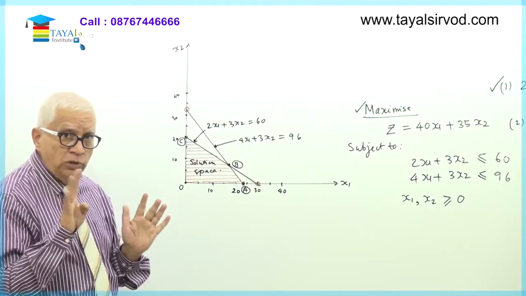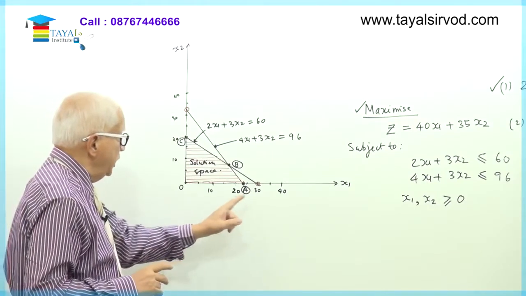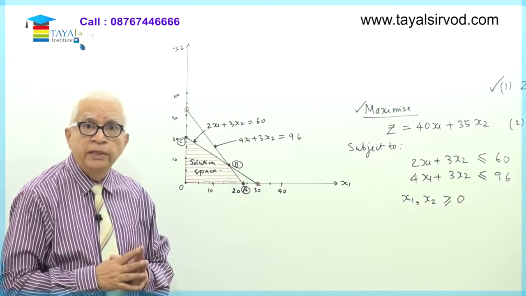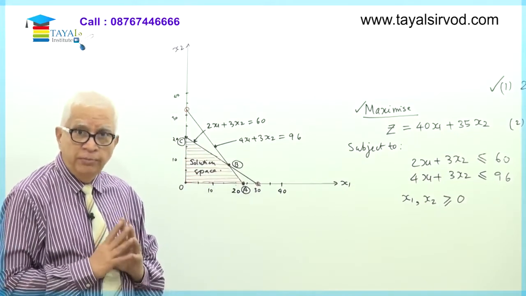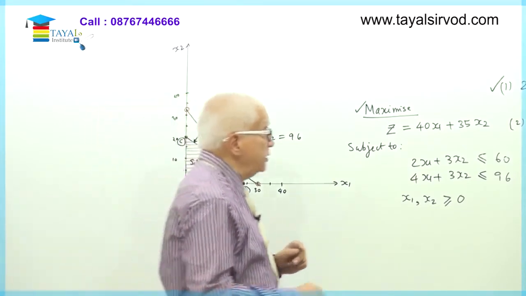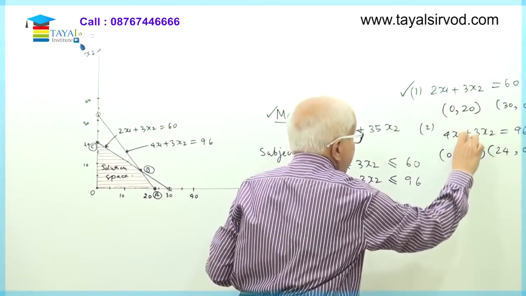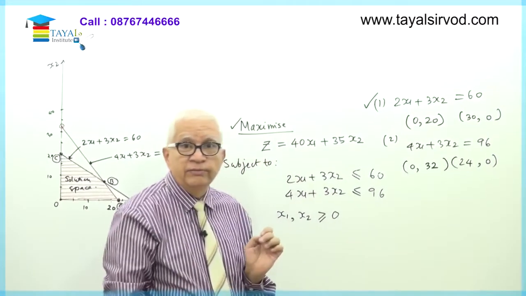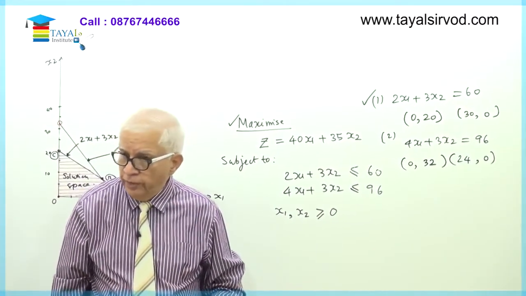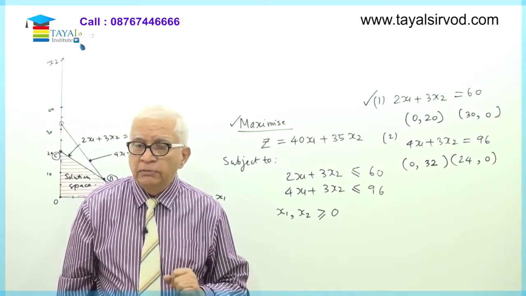So I already know the position at points O, A and C. The only thing which I don't know is point B. And what is point B? Point B is the intersection of the two lines. That means a particular point which satisfies this and this equation. Good. So we'll be able to get that point. I'll show you how.